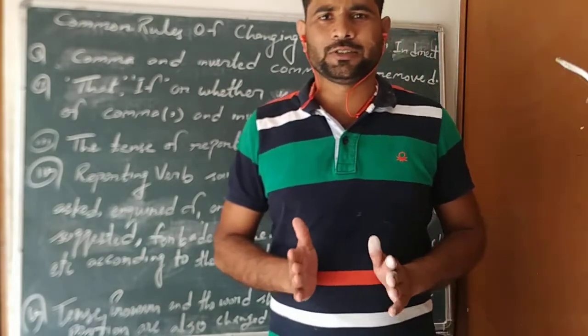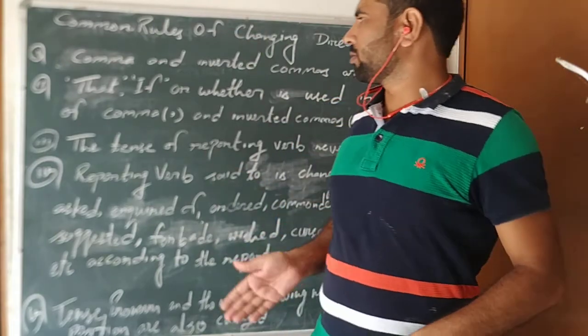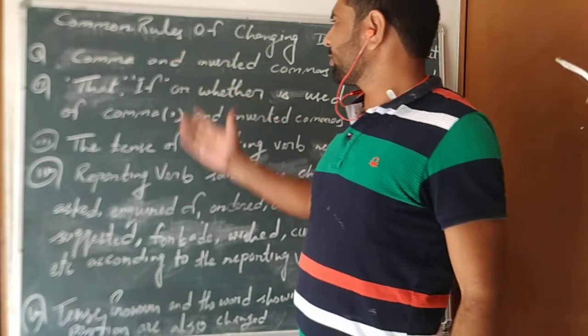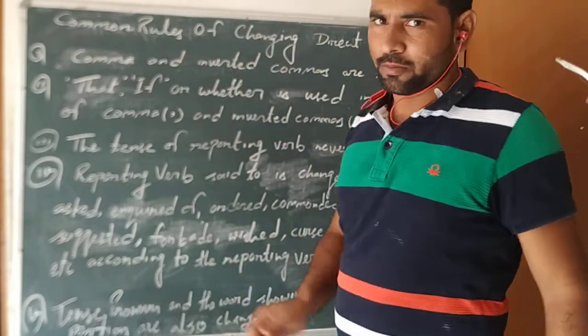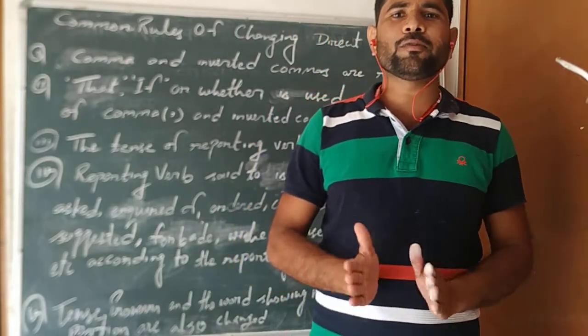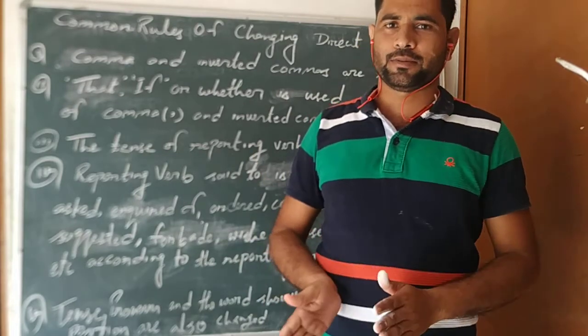How do we change direct narration into indirect narration? These common rules are given on the blackboard. The first rule is that comma and inverted commas are removed. While we change direct into indirect narration, we remove comma and inverted commas.